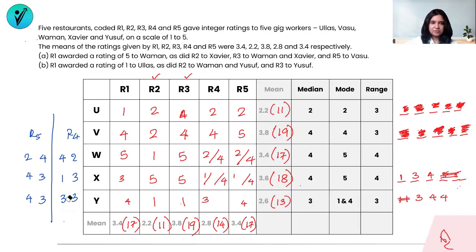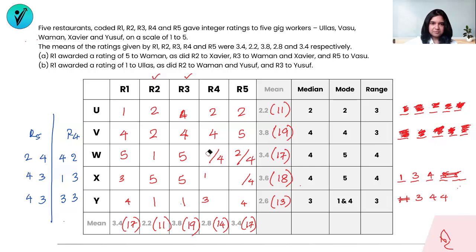So I've taken care of R4. These has to be 3. So now if I go to X in R4 and R5, it can be either a 4 or a 3. It can be either a 4 or a 3 in R5. If R5 can be either a 3 or a 4, 3 is what we just eliminated. There cannot be a 1. In either of the situations, R5 cannot be a 1 for X. That means 1 is eliminated from here. That means 1 will stick to R4. Now we get our situation. This has to be a 3, 1, and a 4 here.